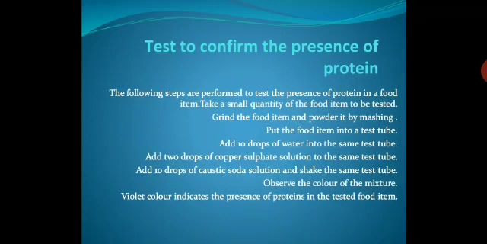So here you are taking the help of two reagents in the lab, sodium hydroxide, that is caustic soda, and copper sulfate solution. If the color of the food item which you are testing changes to violet color, then it indicates the presence of protein. Please take it down in your notebook, children.